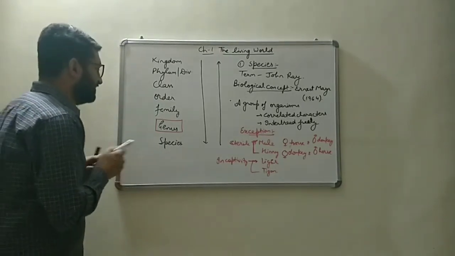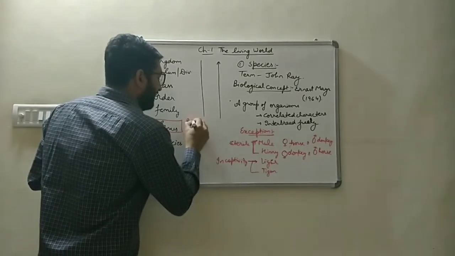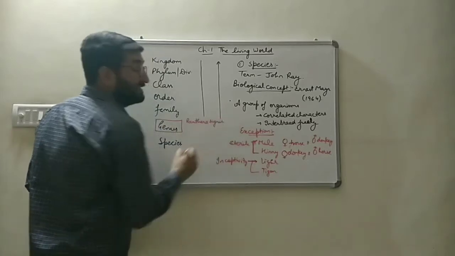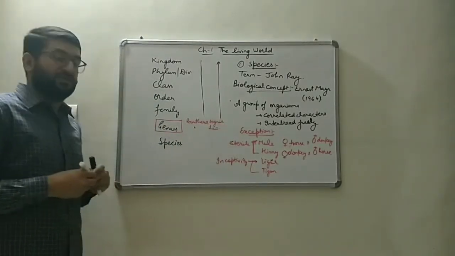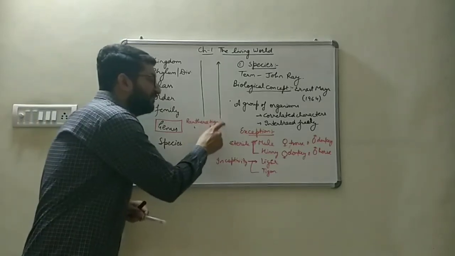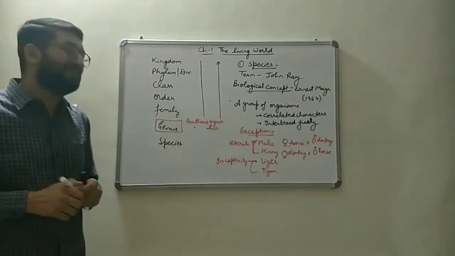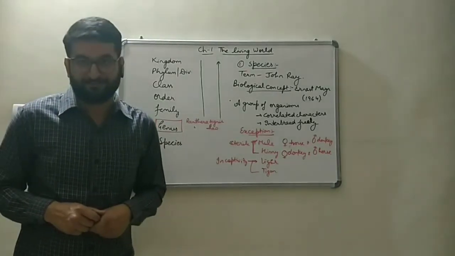The example of genus is Panthera tigris, that is tiger, and Panthera leo, that is lion. So you can see that both of these are different species. The one is tiger and another one is lion. But their genus is the same, that is Panthera.